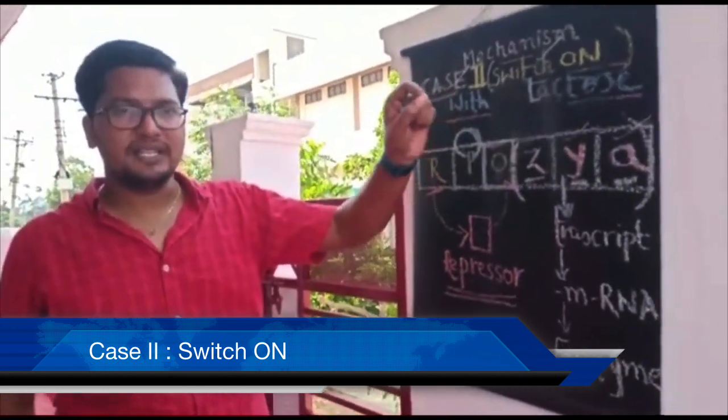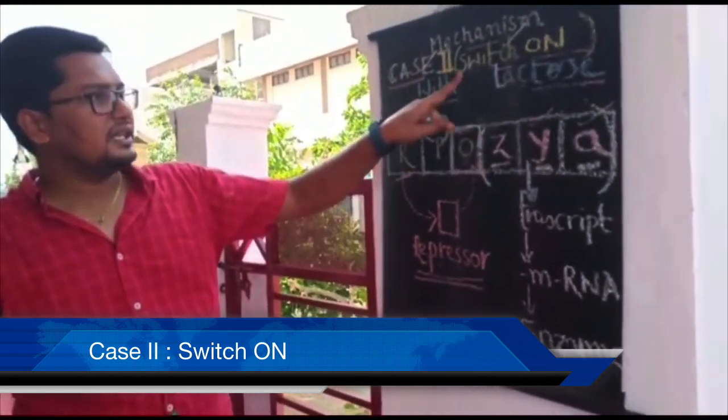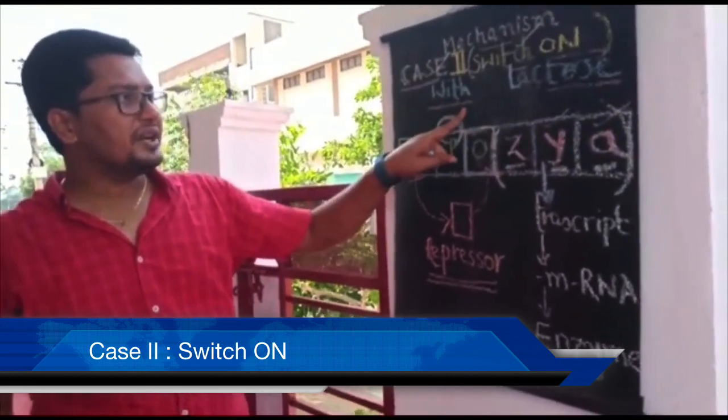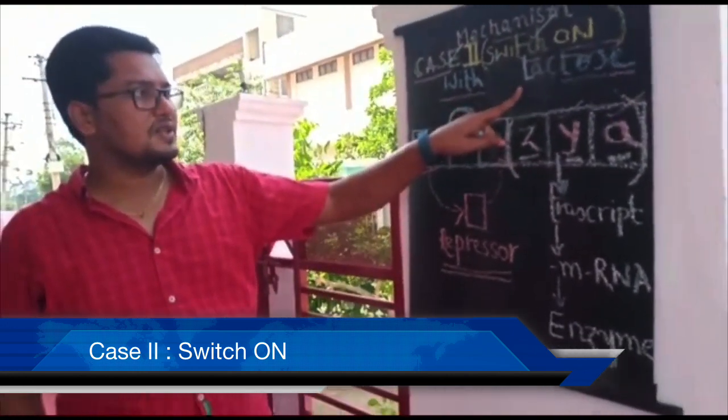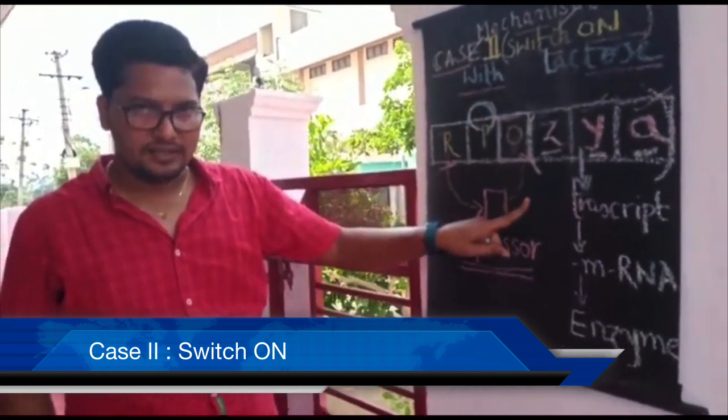So simply students can remember case 2 mechanism of lac operon. It is otherwise called switch on mechanism because it is the nutrient medium with the lactose. And let us see what exactly switch on mechanism is.